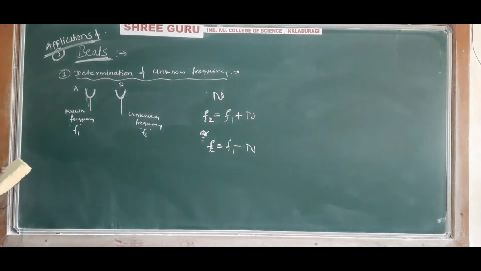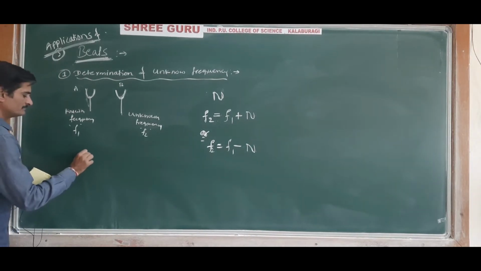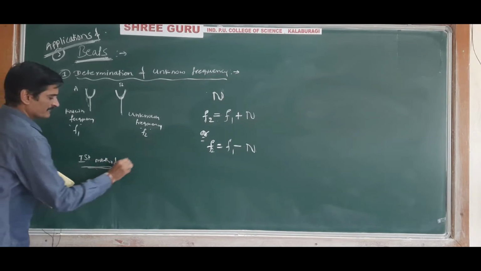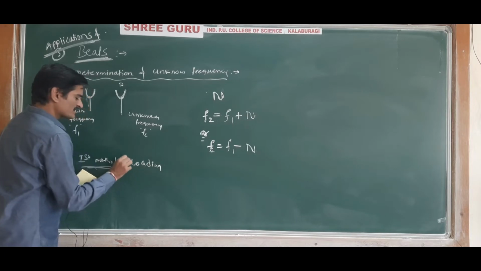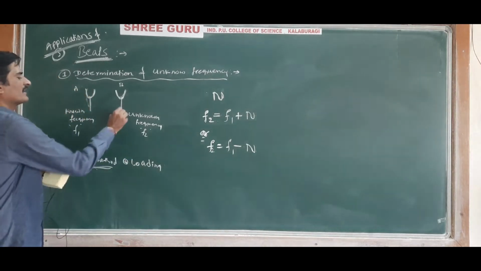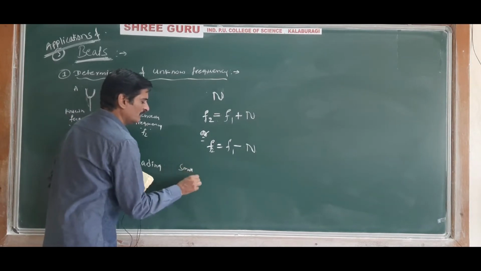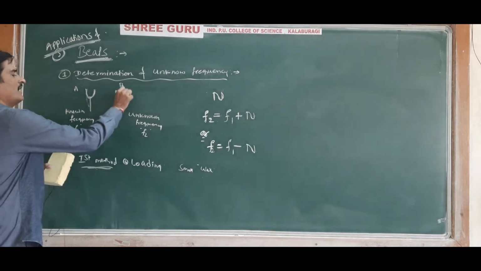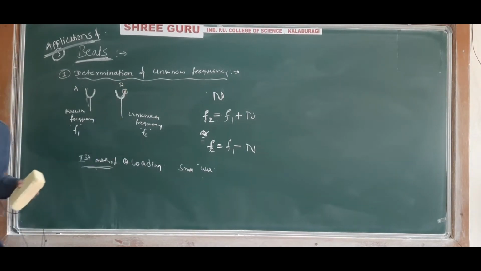And the exact formula we can find by using two methods. The first method is loading. In the first method, a small amount of wax is loaded on one of the forks of the tuning fork of unknown frequency.